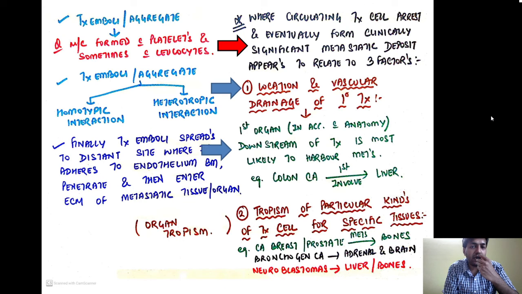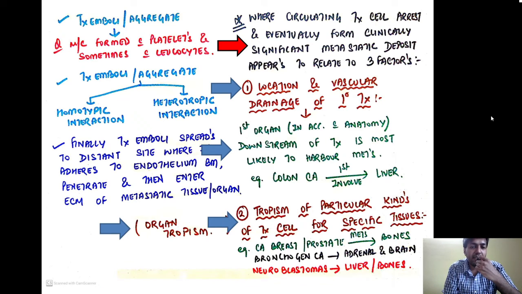So the first organ, in accordance with the anatomy, downstream of the tumor is most likely to harbor the metastasis. Example, in case of colon carcinoma, they will first involve the liver. Second is the tropism of particular kind of cell for specific tissues. Certain cancers choose certain tissues only for metastasis. This is called organ tropism.